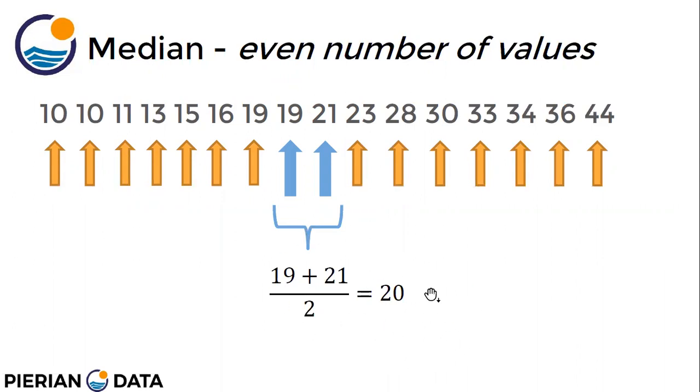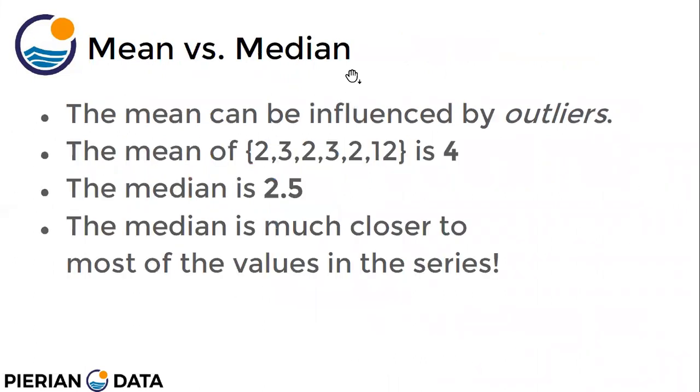Here in our case, the median is 20. So half of the class scored less than 20 and half of the class scored more than 20. This is the median of the class. Right. Now, what is the difference between mean and median?